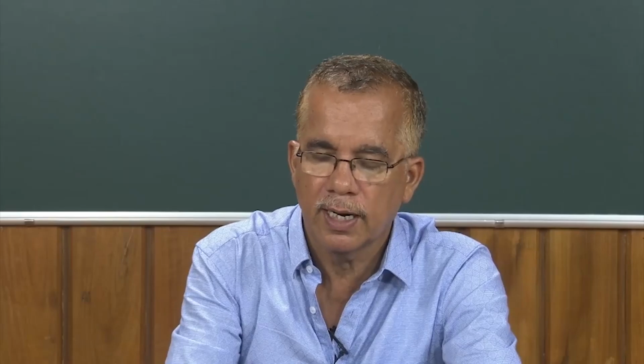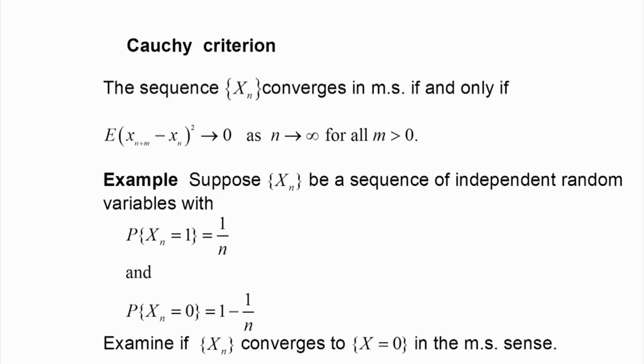These two important properties are very useful from an application point of view. Now, we discuss the mean square convergence of this sequence. In the case of a deterministic sequence of real numbers, we have one important result, that is the Cauchy criterion of convergence.